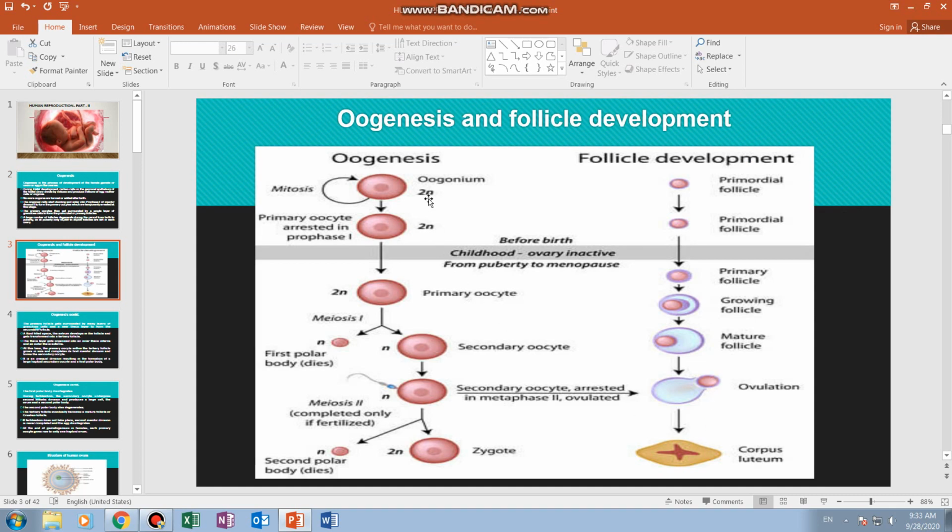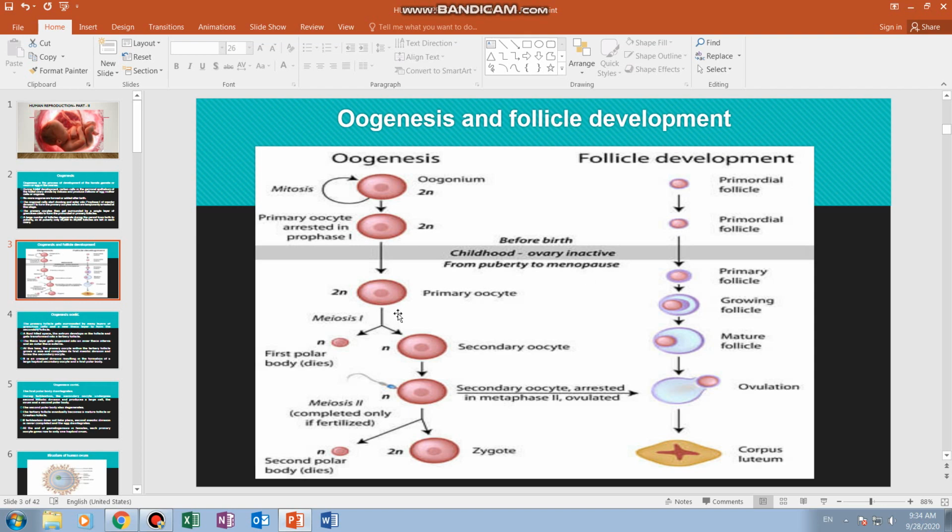On the left side, this refers to oogenesis. The oogonium is diploid, with 46 chromosomes. The oogonium undergoes mitosis, then primary oocytes are produced, which enter meiotic division 1. Up to here is what happens before birth. The primary oocytes are produced and arrested at this stage. Then what happens from puberty to menopause: during childhood, the ovaries remain inactive and non-functional.